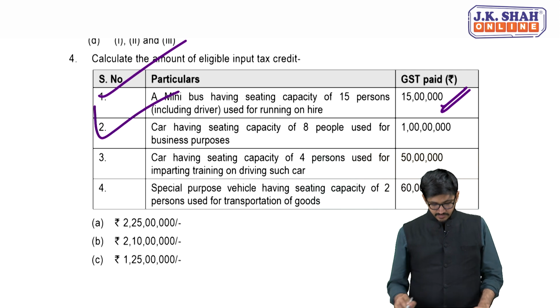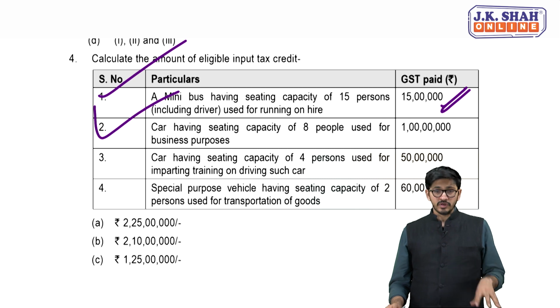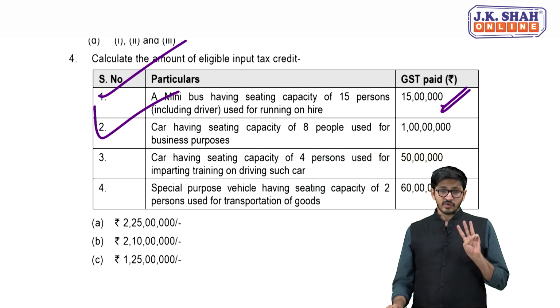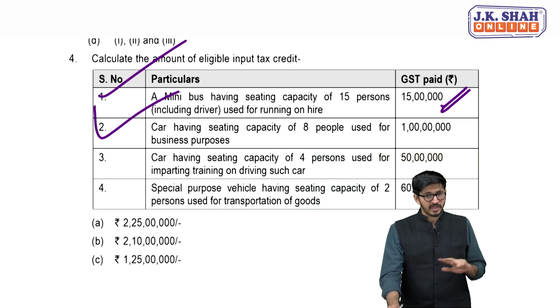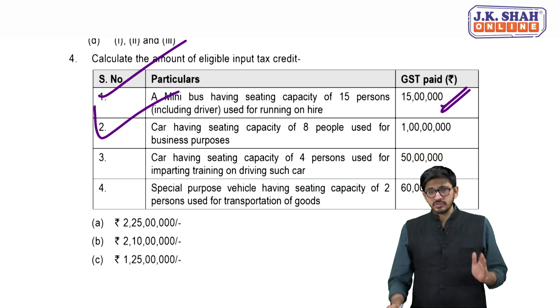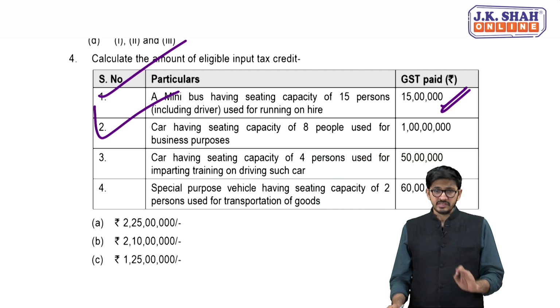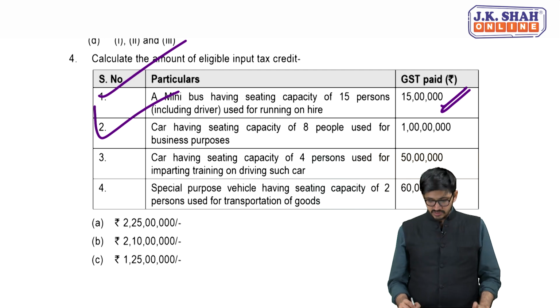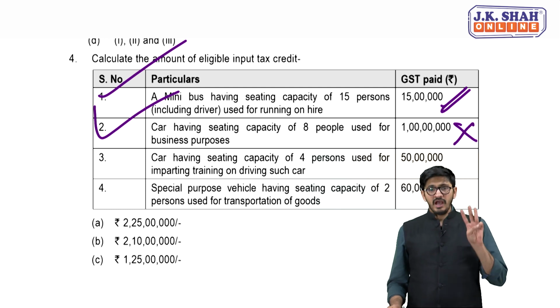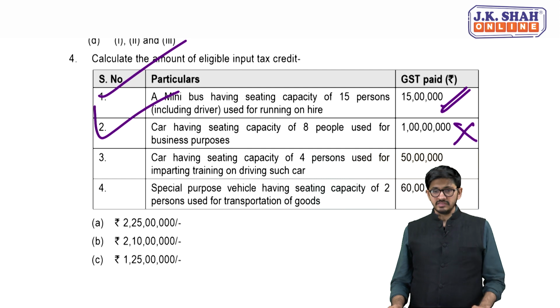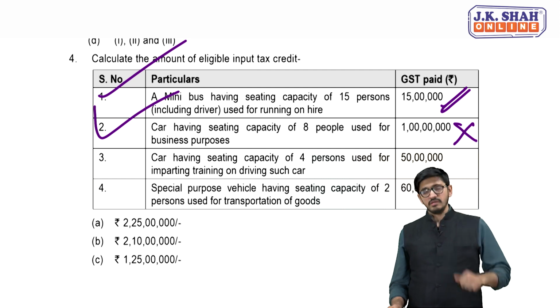Second, a car having seating capacity of 8 people, used for business purpose. Now listen, is it up to 13? Yes. Is it used for any of the 3 purposes: imparting driving skills, transportation of passengers, further supply? No. Even if it is used in the course or furtherance of business, still the government says you will not be eligible to avail the ITC on this. You have to be in one of the 3 businesses to get the ITC if your passenger capacity is up to 13.